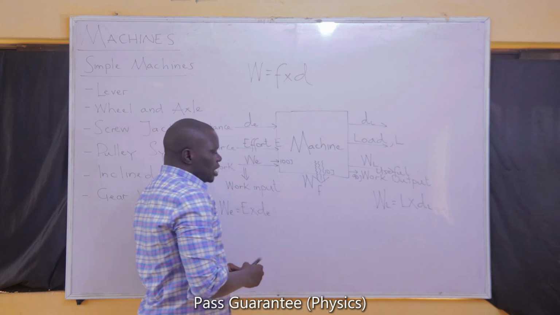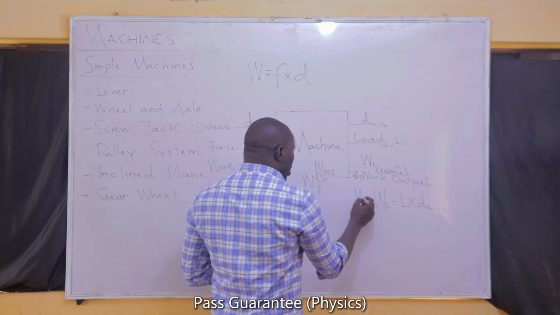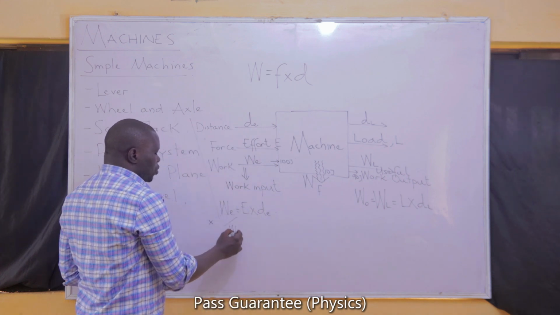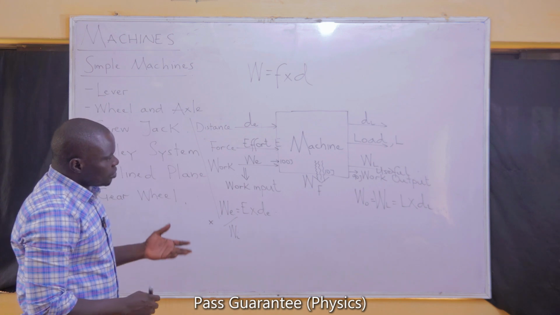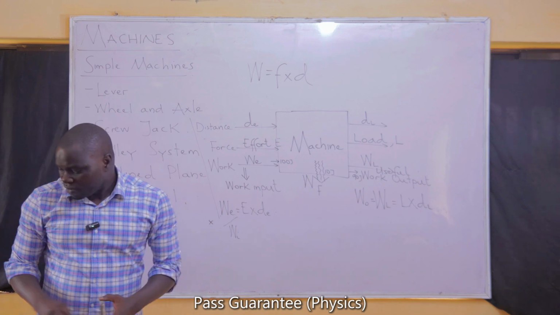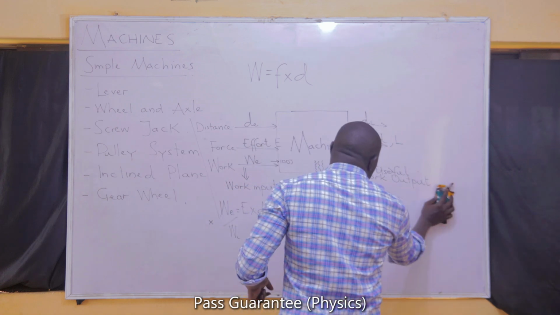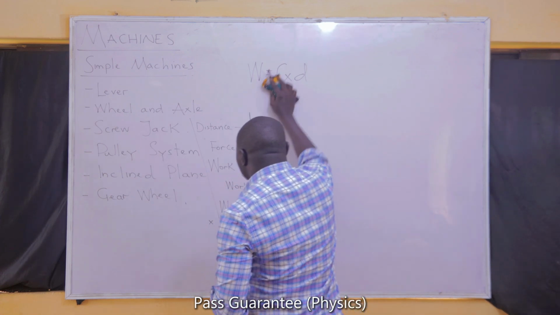Please always remember that too. And don't forget that the work done by load is the useful work output, while the work done by effort is the work input. So with all of this, you can easily find whatever it is that you need from here. We'll now move on again to more important parameters that we can use to describe a machine.